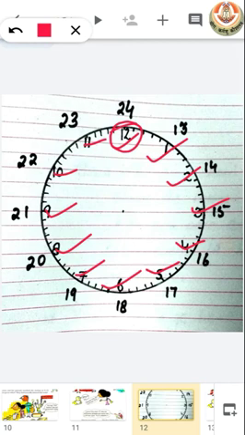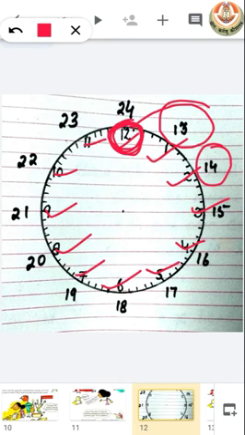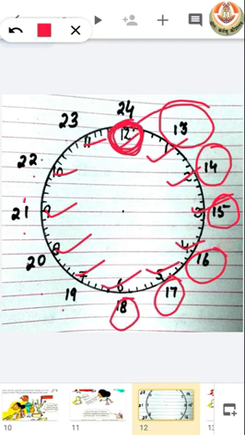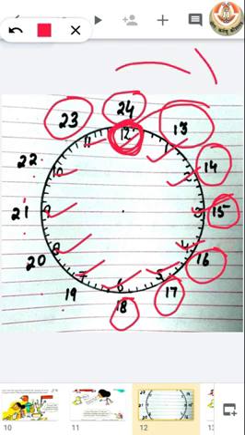But in the 24-hour system, after noon 12, we have 13 for 1 p.m., 14 for 2 p.m., 15 for 3 p.m., 16 for 4 p.m., 17 for 5 p.m., 18 for 6 p.m., similarly 23 for 11 p.m., and then 24 for midnight, and then again our new day will start.